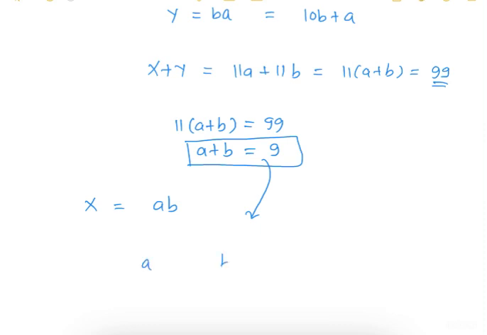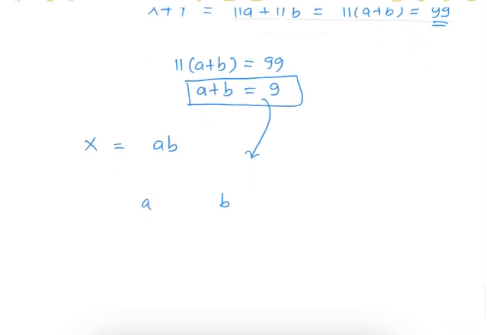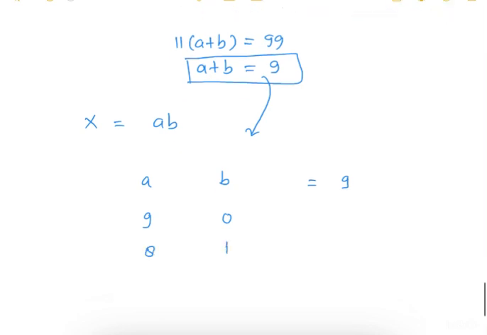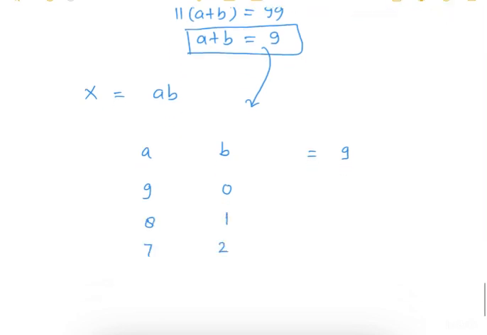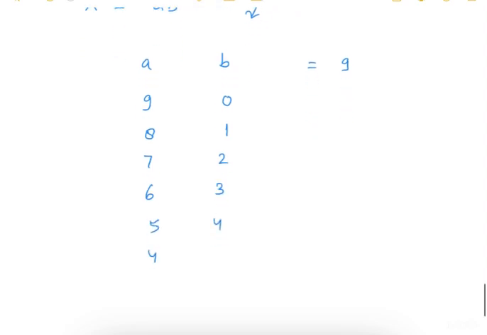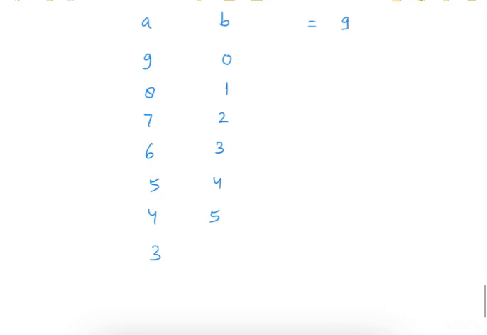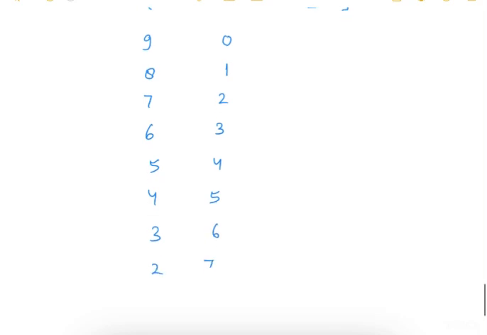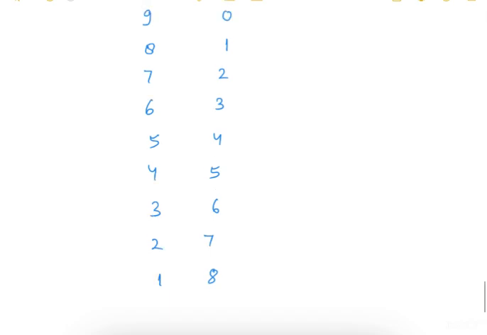So here we write A and here B, and we know that the sum of A and B will be equal to 9. So if A is 9, then B will be 0. 8 1, 7 2, 6 3, 5 4, 4 5, 3 6, 2 7, 1 8.